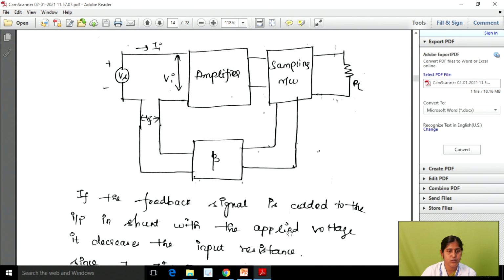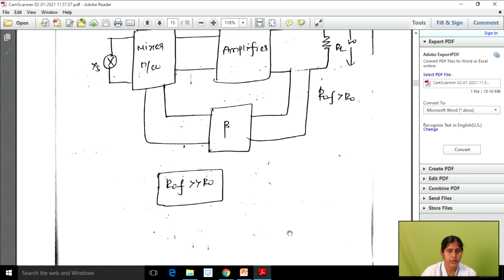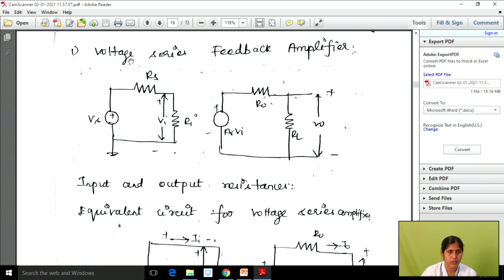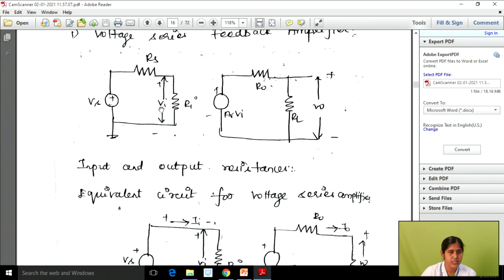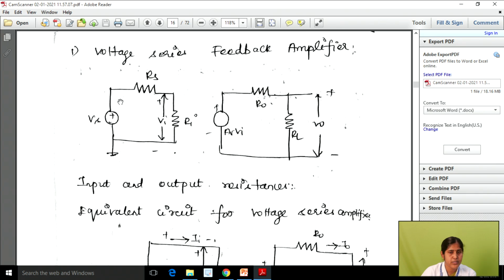In today's class we are going to derive the voltage series feedback amplifier. This is the first important topology. We know that on the input side as well as the output side we are using a voltage source. Vs is connected in series with the resistance Rs, and this is your mixing signal Vi across Ri. Similarly on the output side we have output voltage V0.